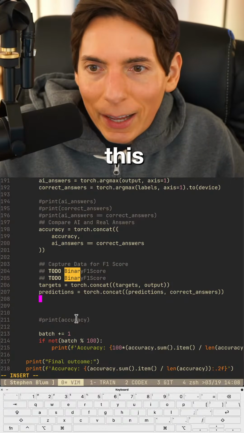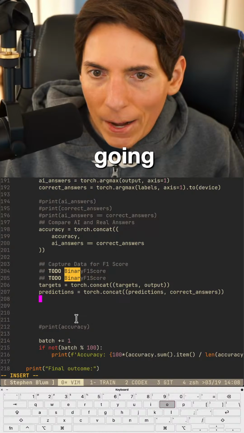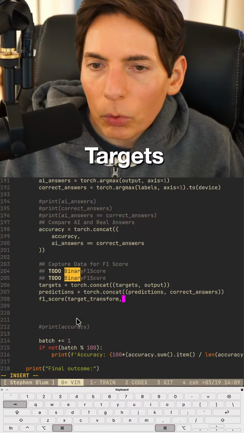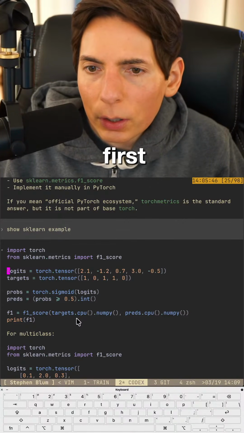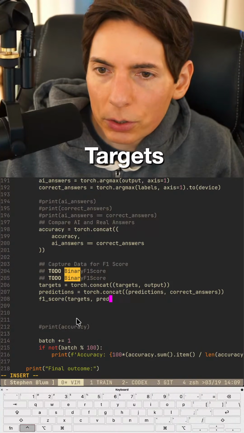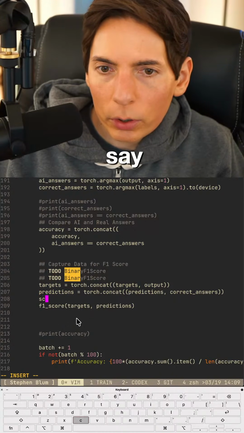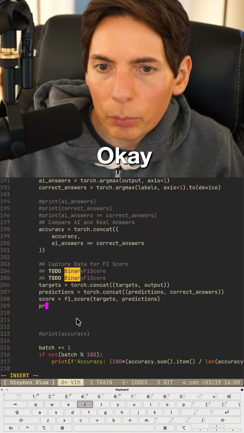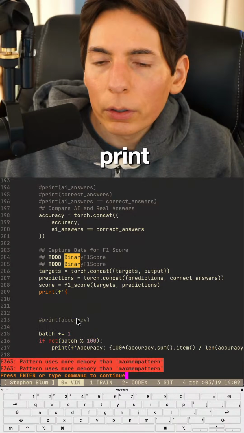All right, you guys, this is the last thing we got to do here. The last thing we got to do is get our F1 score going. I think we should just be able to say F1 score here. Targets. Was it? Wait. Hold on. Target first. Yeah, target first. Okay. I don't know if it matters. It shouldn't matter. Targets, comma, predictions. Like this. Okay, perfect. Let me say score equals. Okay, and we'll go print our score.